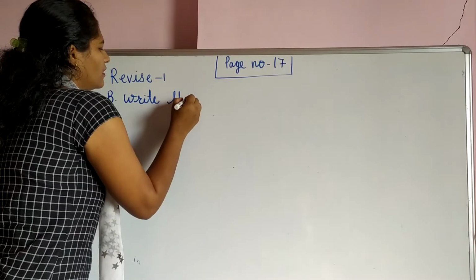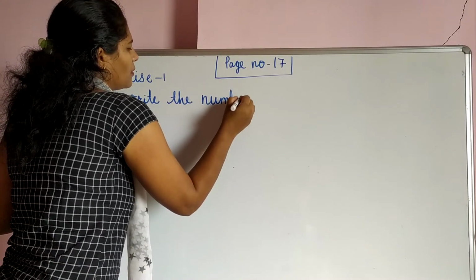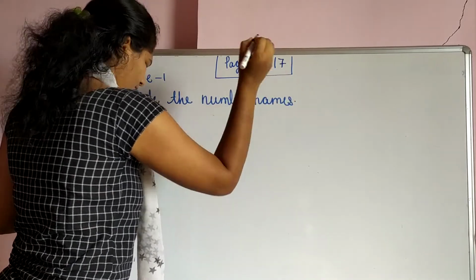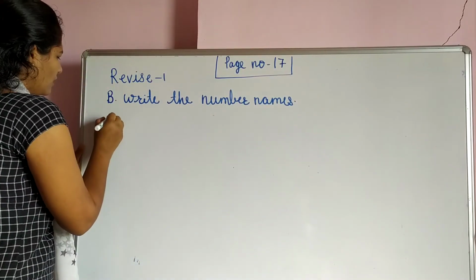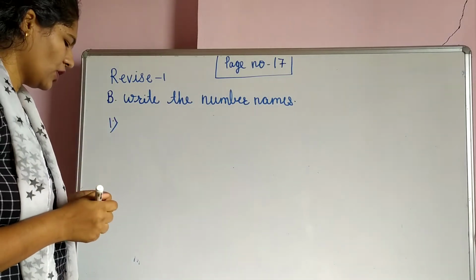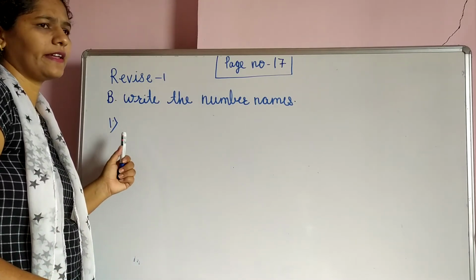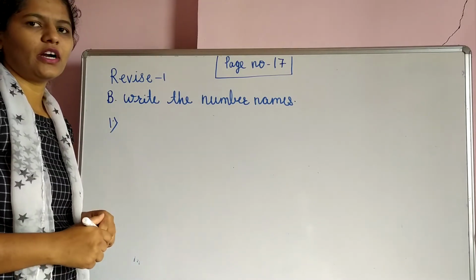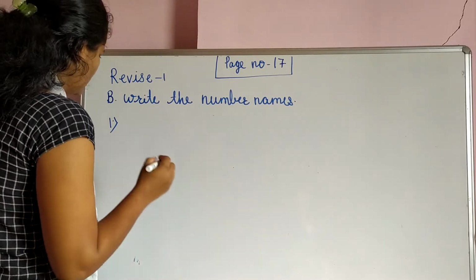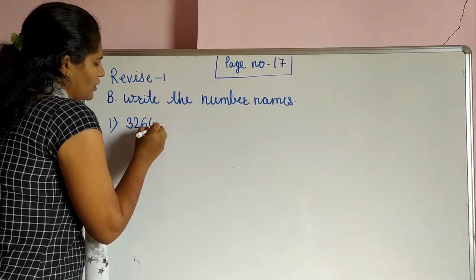Write the number names. So we see this one also in a before period. What is that? Write the number names. Means whatever number is there, that number we have to write in words. So first one, that question is 3264.